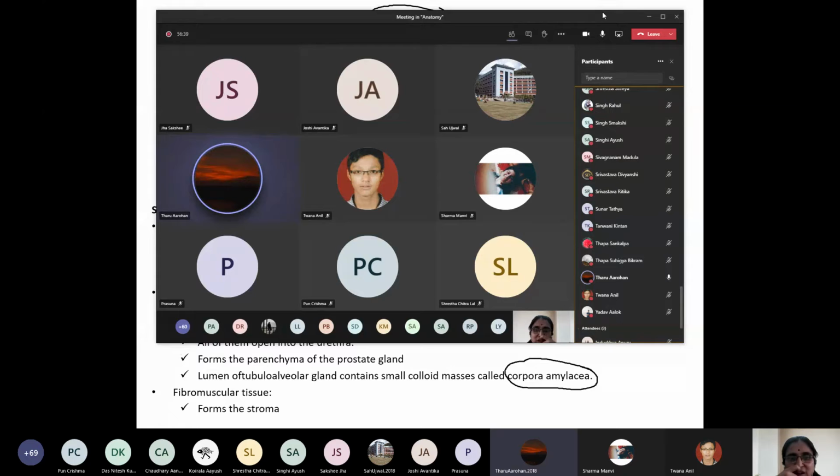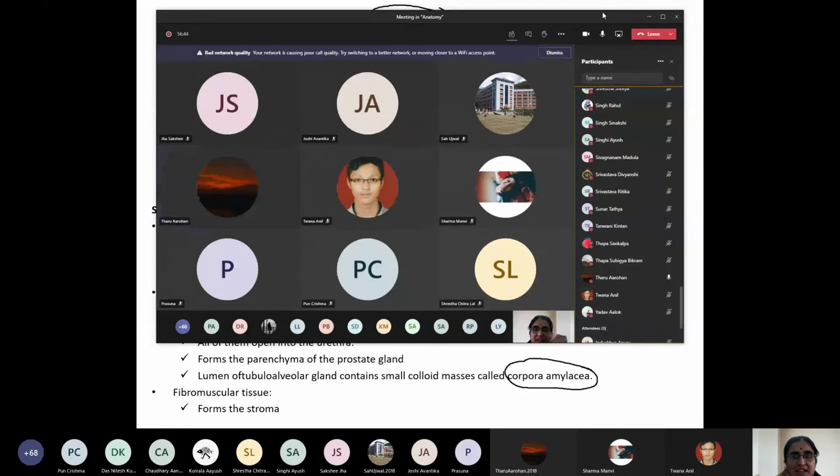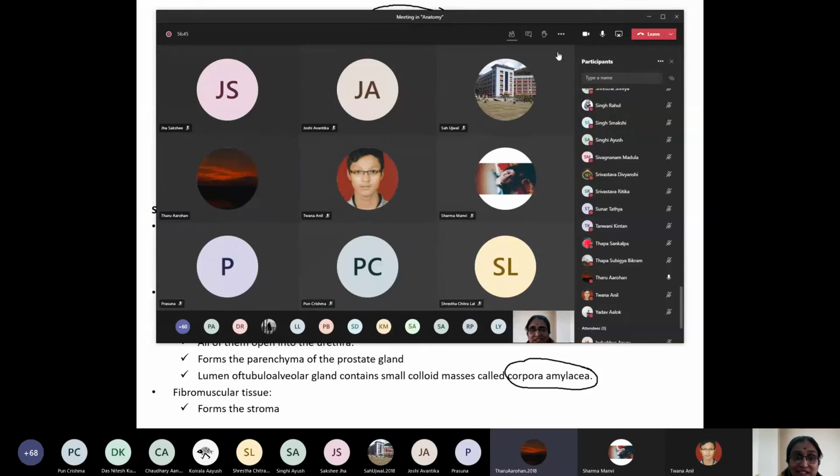You are absolutely correct, Arun, but you forgot one very important point. Where does it lie, in the abdomen or pelvis? It is present in the lower pelvis. Lesser pelvis, true pelvis, not lower. Lesser or true pelvis. Okay, Arun? Clear, everybody?